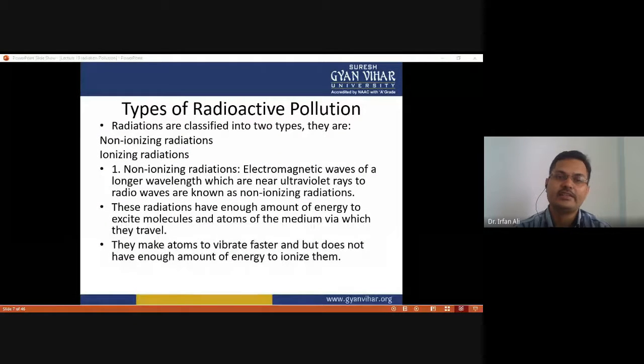That's why radiation is classified into two types: ionizing radiation and non-ionizing radiation. Non-ionizing radiation, as we discussed, consists of electromagnetic waves of longer wavelength, from near ultraviolet rays to radio waves. These radiations have enough energy to excite molecules and atoms of the medium they travel through and make atoms vibrate faster, but do not have enough energy to ionize them. That's why it is called non-ionizing radiation.